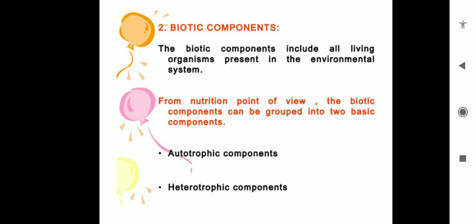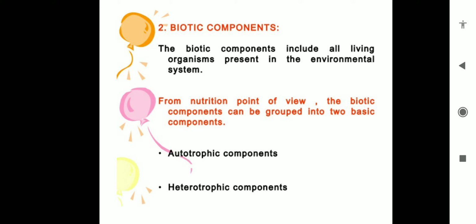And the second category is the heterotrophic component. Heterotrophic means they do not prepare their own food and they feed on ready-made food made by the autotrophs. So these organisms are called heterotrophic organisms, and thus there are two components of the biotic component, autotrophic and heterotrophic.